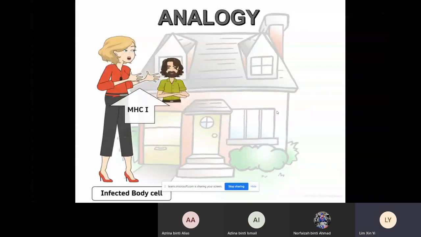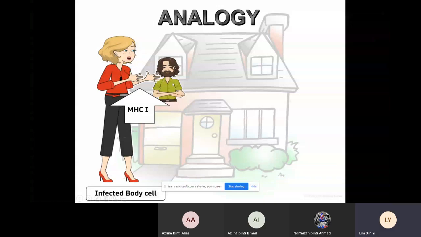Okay, so now this infected body cell also displays the antigen on the surface via MHC class 1. The difference with our APC just now is that APC have MHC class 2. The full name of MHC, I guess you should know, is major histocompatibility complex, which is used to differentiate self cell and non-self cell. Okay.